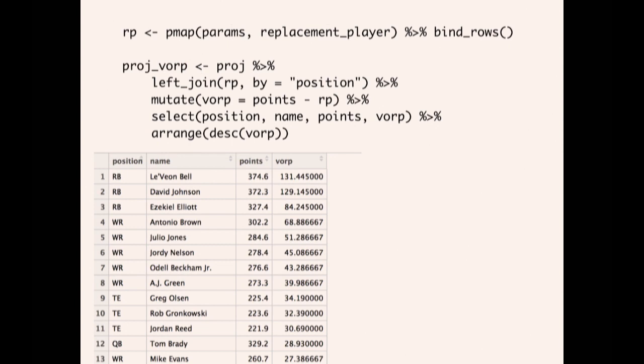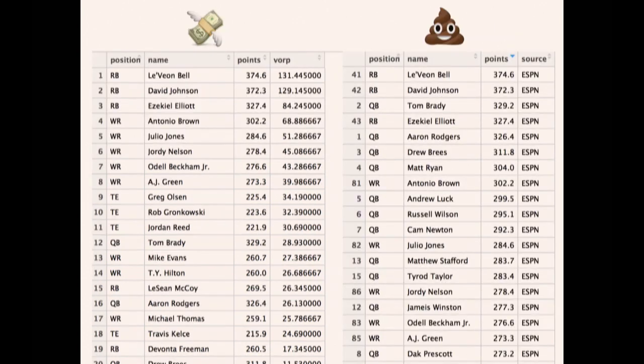And so now when you sort by value over replacement, Le'Veon Bell is an incredibly good pick. You see that Tom Brady, who was in the 3rd position in the data that we saw before, now drops all the way down to 12th. And so if you draft him like 4th, you're going to screw up your draft and not win. So poop emoji is if you're just sorting by normal points.